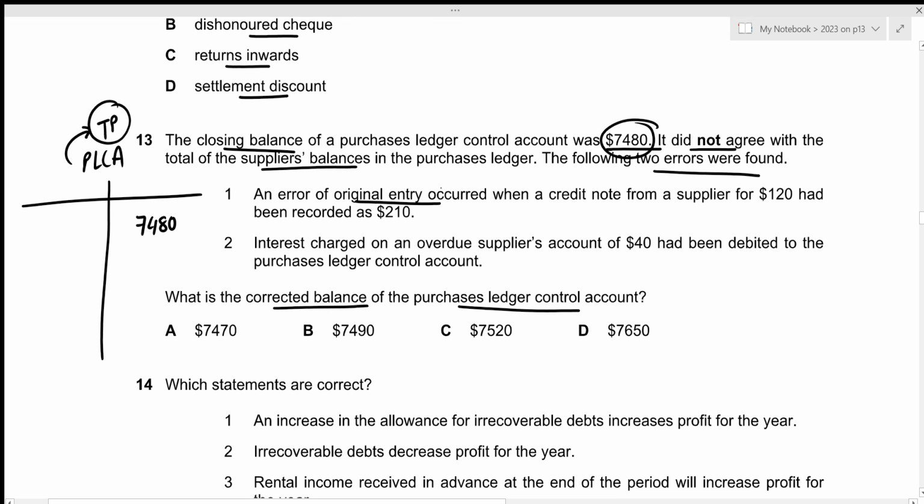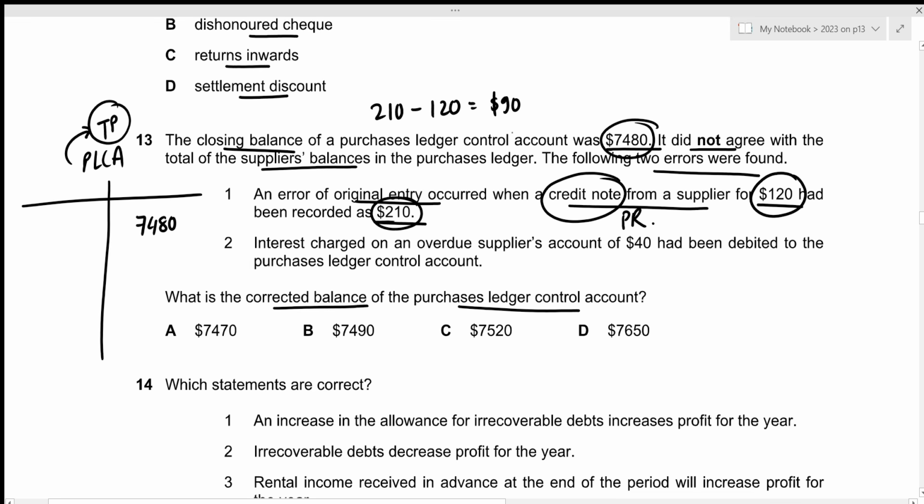Then an error of original entry occurred when a credit note from a supplier for 120 had been recorded as 210. So the credit note can be understood as purchases returns. So purchases returns was of 120, but it had been recorded as 210. So purchases returns was overstated. So 210 minus 120, it results in the value of 90. And normally purchases returns would be recorded on the debit side, right? But since we're talking about overstatement, we need to remove 90 from the purchases returns, which is why we need to enter this amount on the opposite side. So that will go on the credit side.